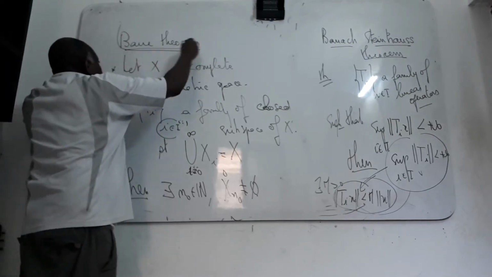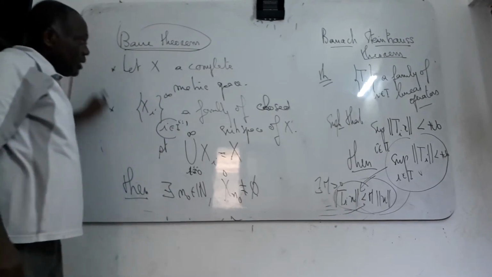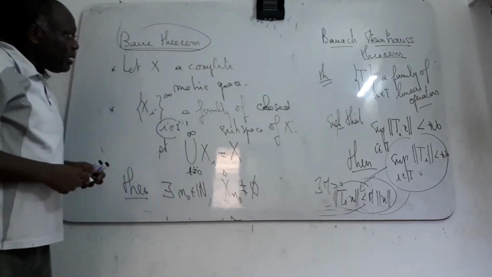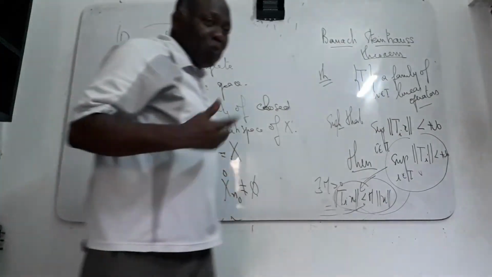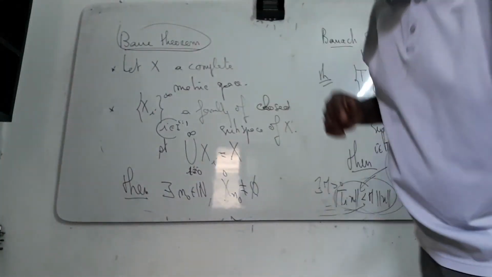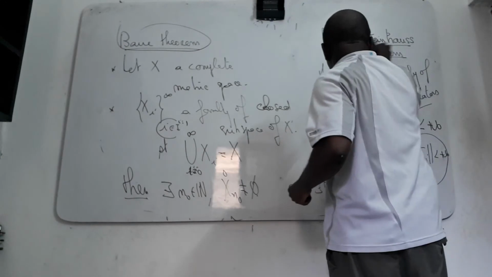So use this Baire theorem to prove our theorem, the Banach-Steinhaus theorem. Okay, let us prove it easily, simply also, this Banach theorem.